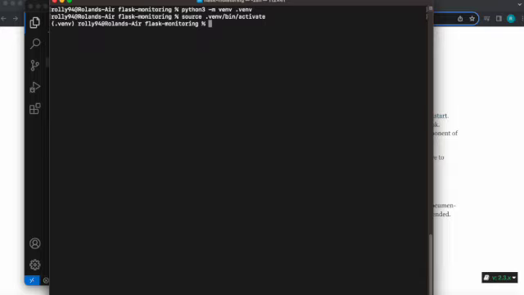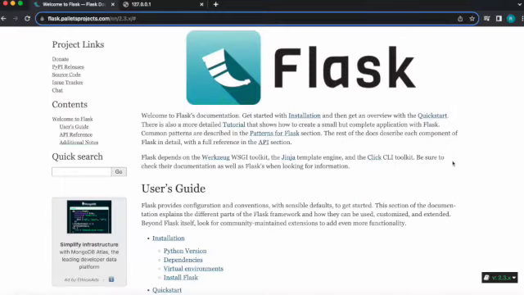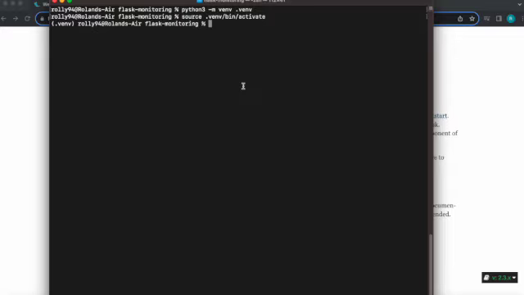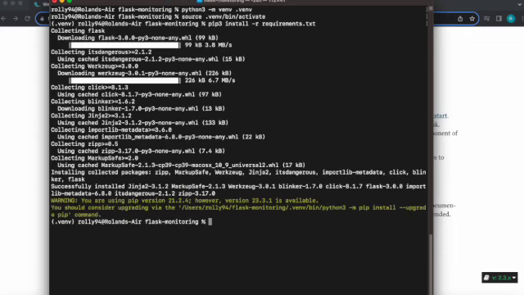The next thing we need to do is, as you can see, we already created our requirements.txt file, so we need to install our dependencies. We can do pip3 install, with the option -r and requirements.txt, and this installs all the dependencies for Flask to actually work.